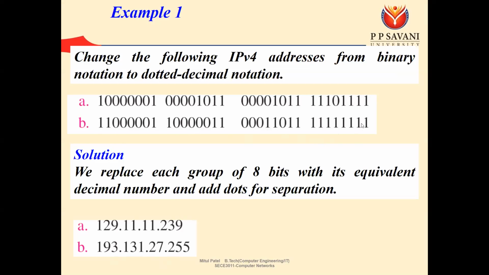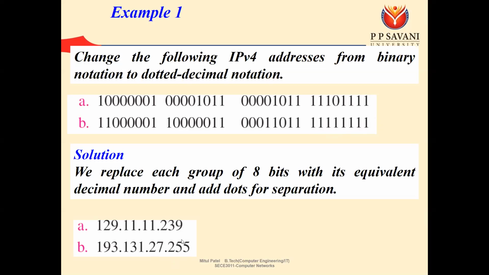Okay, one more thing is the minimum value for one group. The minimum value for a single group is 0, when all 8 bits are 0. That is the minimum value of one group. The maximum value of any group is when all 8 bits are 1, that is the maximum value in the group. So that is 255.